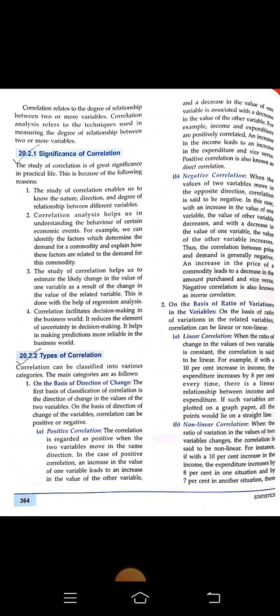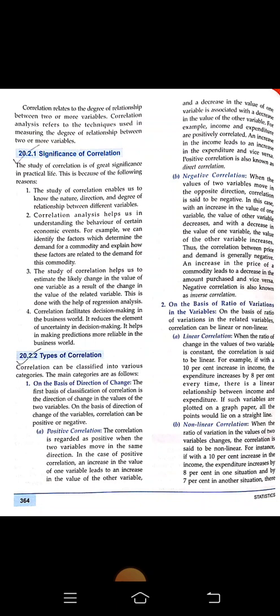The correlation is termed positive when the two variables move in the same direction. In a positive correlation, an increase in the value of one variable leads to an increase in the value of the other variable, and a decrease in the value of one variable is associated with a decrease in the value of the other variable.